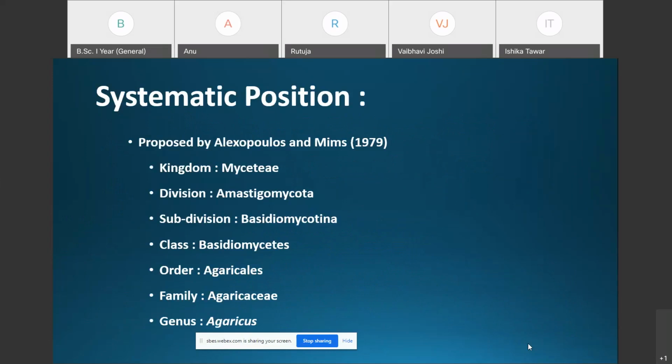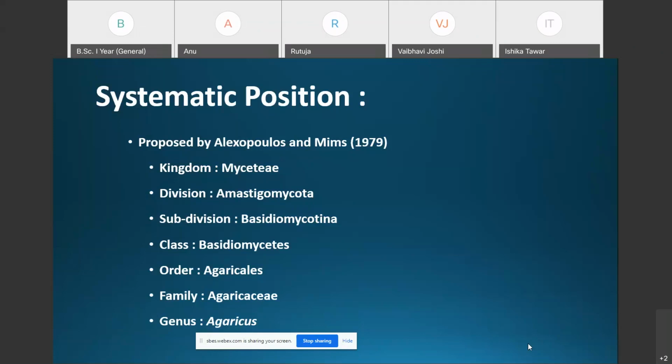We are following the classification proposed by Alexopoulos and Mims in 1979. Agaricus is included in the kingdom Mycetae, division Mastigomycota, subdivision Basidiomycotina, class Basidiomycetes, order Agaricales, family Agaricaceae, and the genus is Agaricus. This is the classification proposed by Alexopoulos and Mims in 1979.